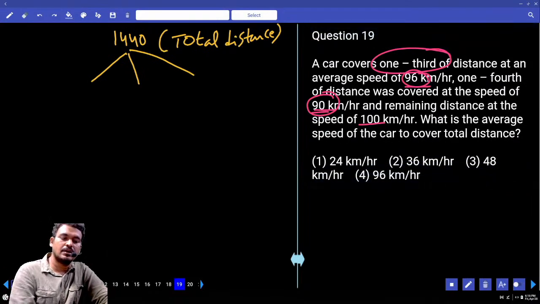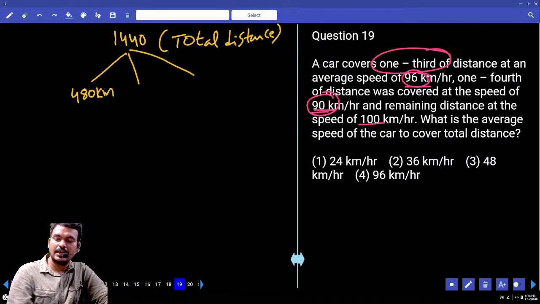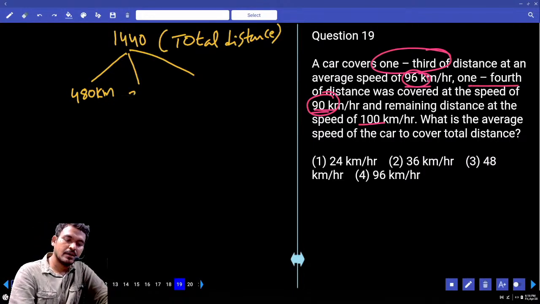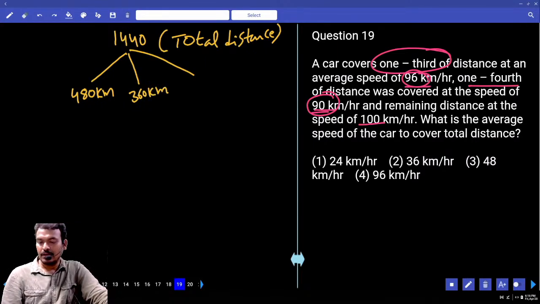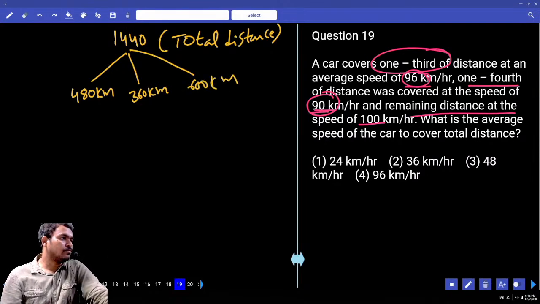First time, how much distance is covered? 1/3. What is 1/3 of 1440? 480 kilometers. Second time, how much distance? 1/4. What is 1/4 of 1440? 360. Third time, how much distance is covered? Remaining distance or total distance? Remaining. 480 plus 360, 840 completed. What is the remaining distance? 600.